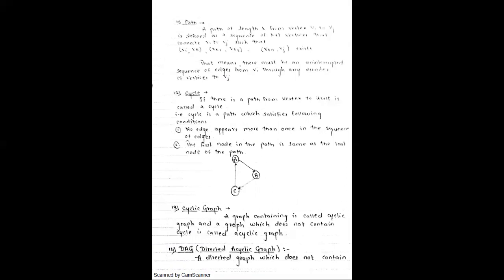I think not visible. If not, stop the presentation here. Next symbol is the cycle.